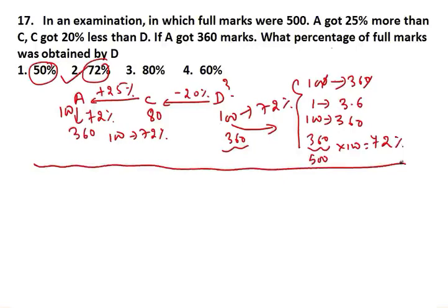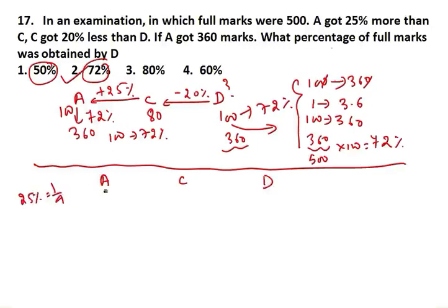Now this particular question guys, you can do in the form of fractions also, in the ratio method also. Let me tell you how. Please watch it carefully. Okay. Here we have A, we have C and we have D, right? Now it is saying A got 25% more than C. 25% means what? It is 1 by 4.